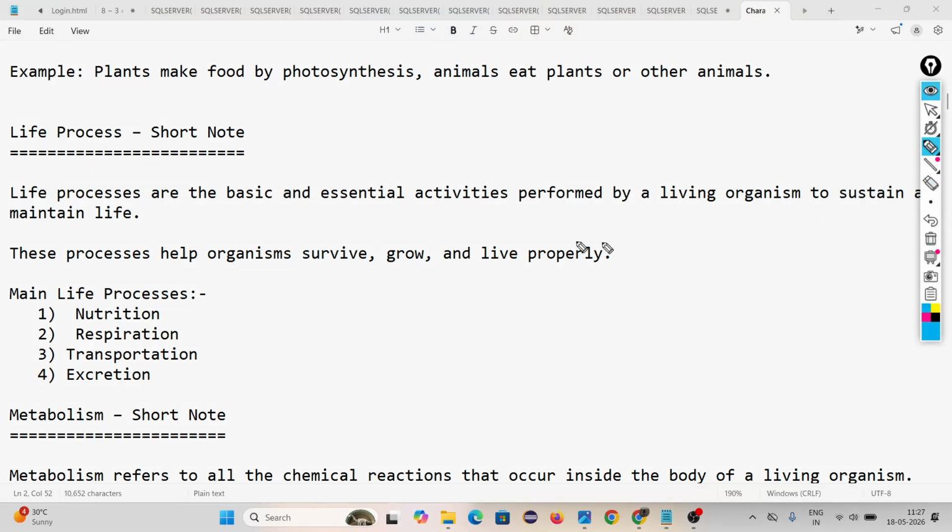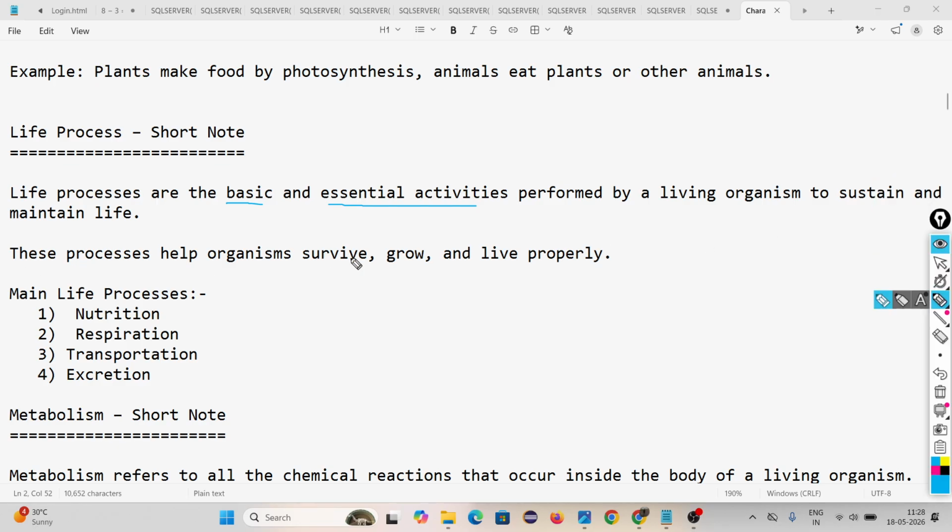This is basic. Like for a student, note, pen. These are the basic things. An essential activity performed by a living organism to sustain and maintain their lives. Listen, to maintain and sustain life of a living organism, a living organism performs some processes. That process is called the life processes.